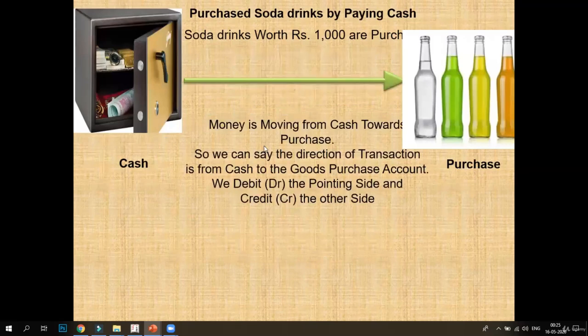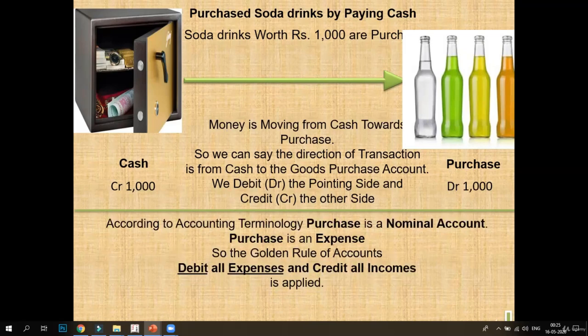Now my second transaction: the company purchased soda drinks by paying cash. So here cash is going out. The real account is decreasing and my purchase account, that is my expense account, is coming in. For expense, it is a nominal account, and the nominal account will be debited. The cash is going out, so this will be credited as it belongs to the real account.